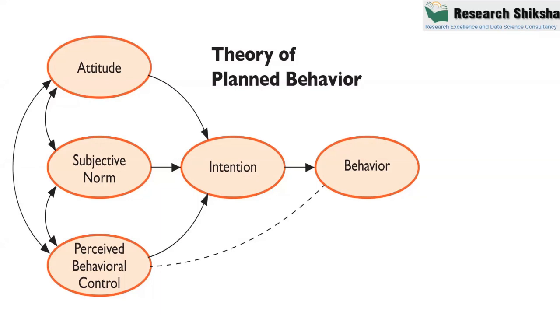Attitude, subjective norms, and perceived behavioral control are expected to influence the purchase intention of the consumer, and if purchase intention is strong, it will strongly influence the purchase behavior. So this theory explains the behavior of the consumer for different product lines. Now I'm giving you one example, which I'm showing you in the next slide.